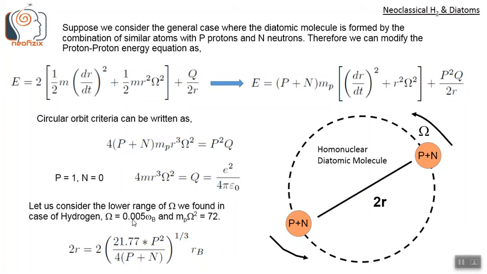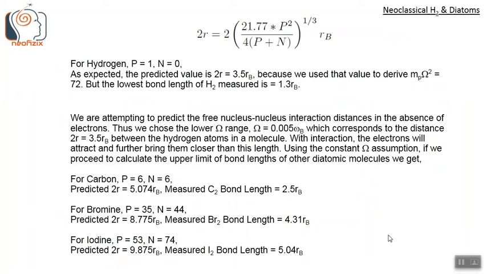If we use this value of omega in this circular orbit criterion, we get this expression: 2R equals 2 into 21.77 P square by 4 into (P plus N) whole cube root into rb. So this 2R is the separation length between the two nuclei.